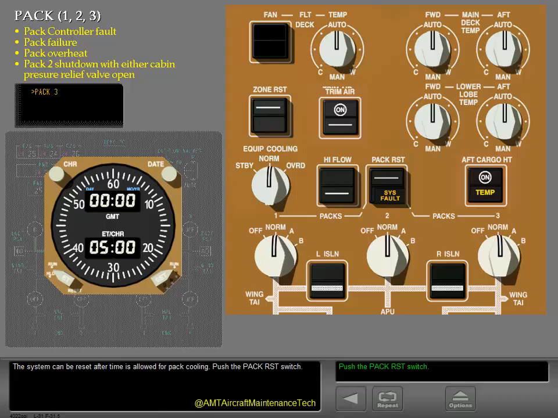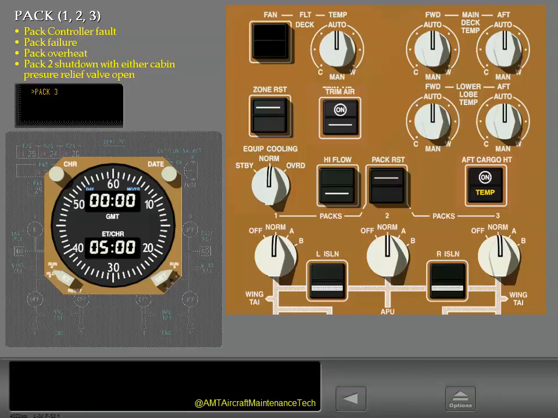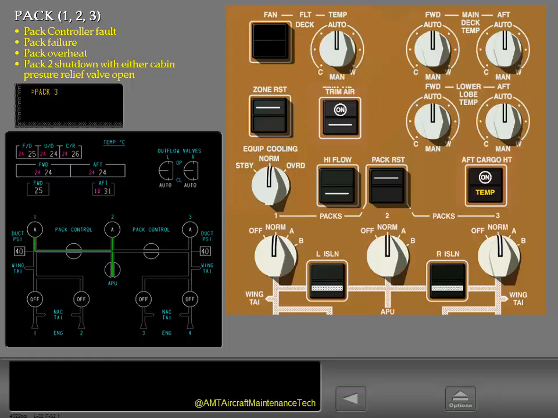Push the pack reset switch. Pushing the pack reset switch resets the system.